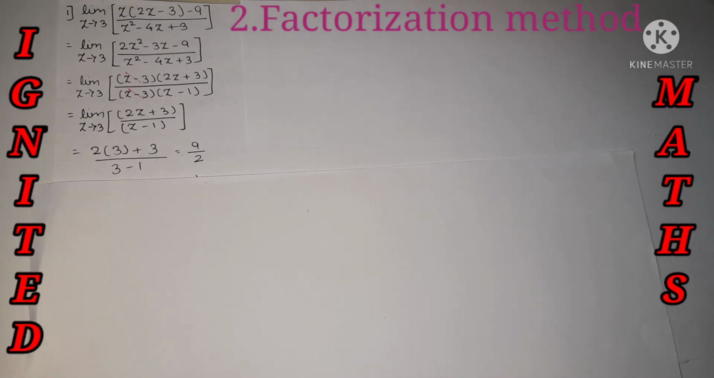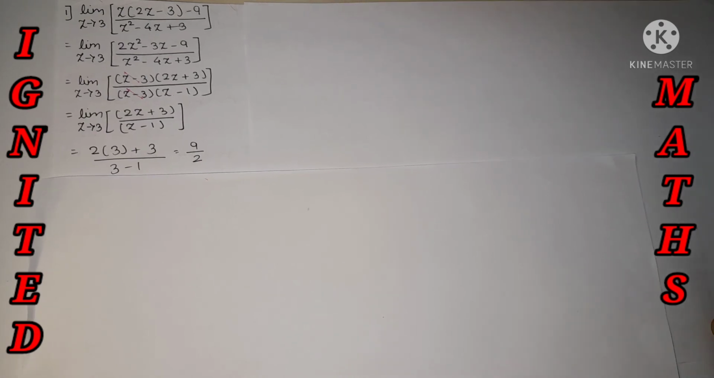Okay, for example, if after doing the factorization method you put the limit value over here and still the answer is not valid, and it comes out in an indeterminate form, then again we need to use some other method and get the answer as a finite number. Let's move to the other example.